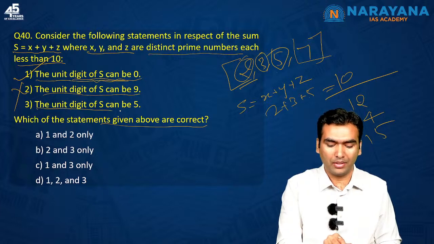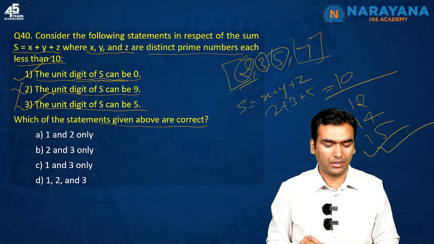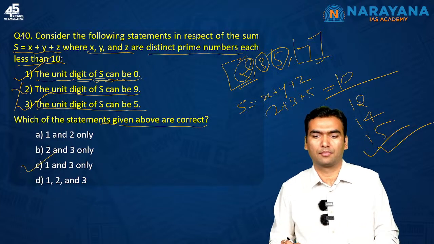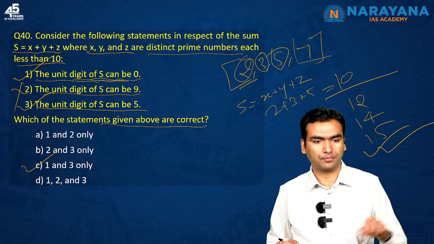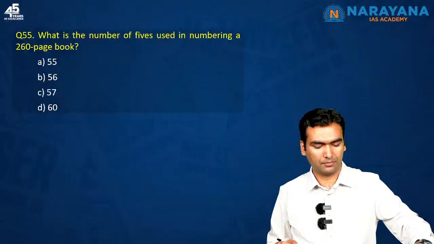The unit digit of S can be 5, yes, it is there. So third is correct, first and third are correct. Answer is C. Yes, Manoj, you are right. Now let's move to the next question.